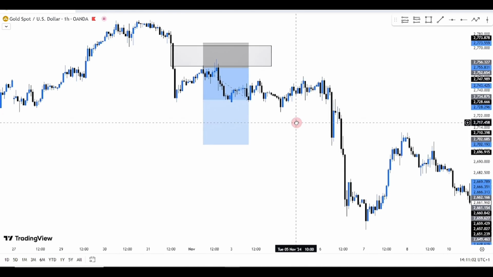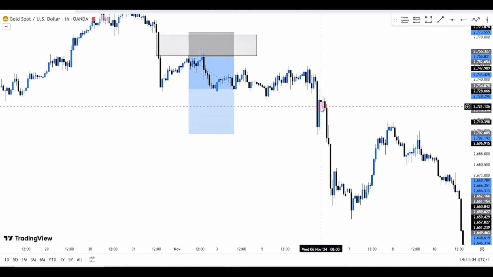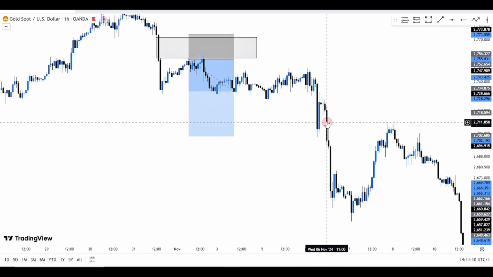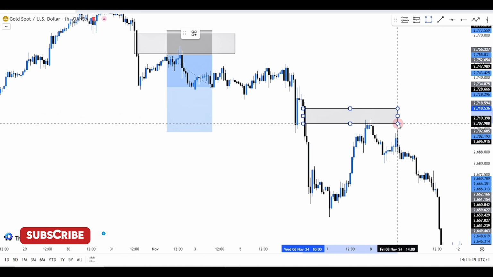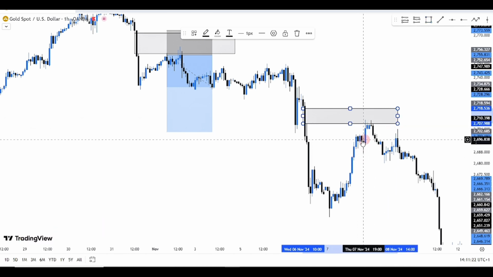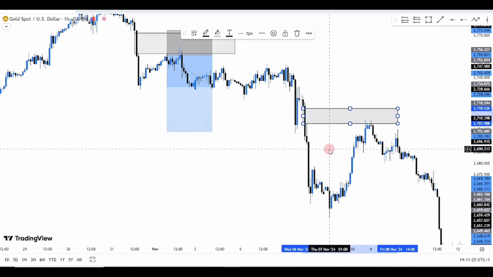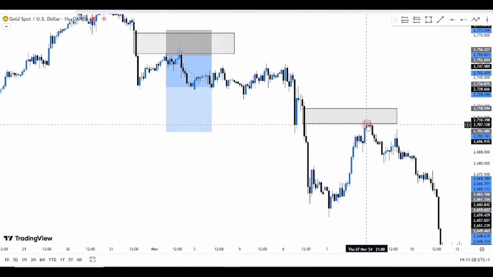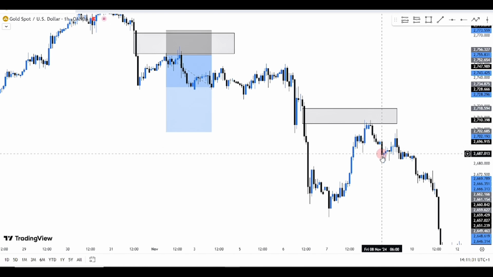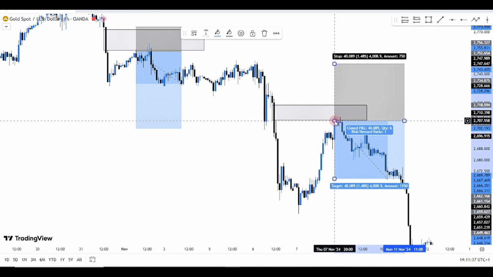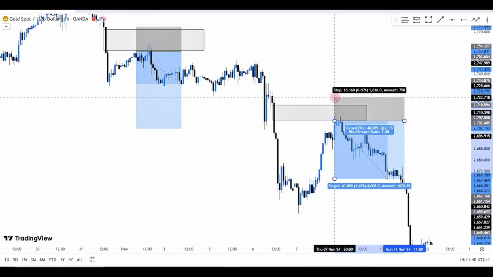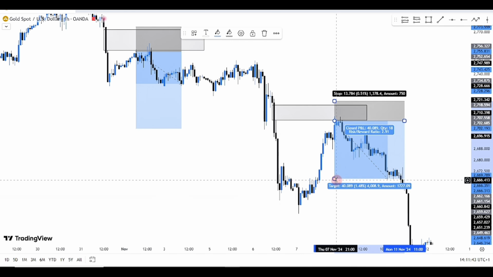So as price kept pushing towards the upside, you also had another FVG level that was formed at this point. Price created that break, leaving us with an imbalance, which is the FVG, the fair value gap. Now what I want to do is to map out or draw out that fair value gap which was formed, then wait for price to come back down to that point to fill it up in order to sell. So basically, as soon as price came back to that point, we had that aggressive push towards the downside. So if I want to sell at this point, my SL should be above that FVG level, my TP should be below.